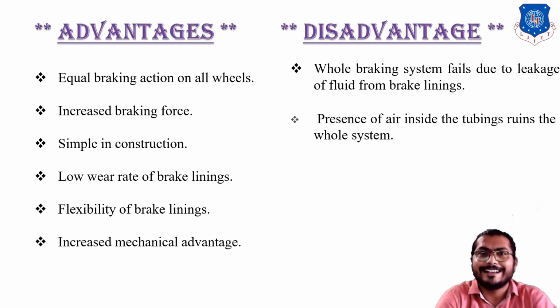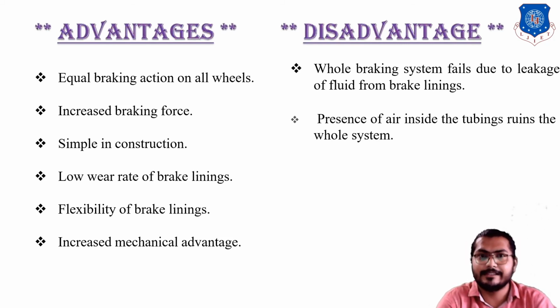Next, advantages and disadvantages of the hydraulic system: equal braking action on all wheels. The first advantage is increased braking force. That means if you apply a small amount of effort, a huge amount of braking force occurs. And we can say it equally distributes braking action. Also simple in construction, low wear rate of braking lining, flexibility of braking lining, and increased mechanical advantage. These are the advantages of the hydraulic braking system.